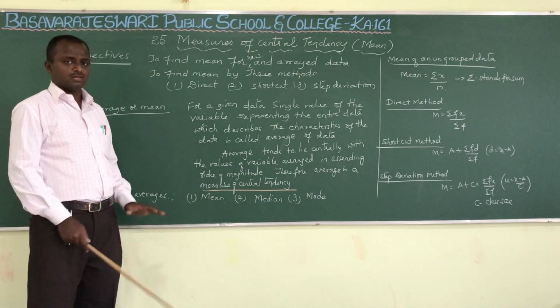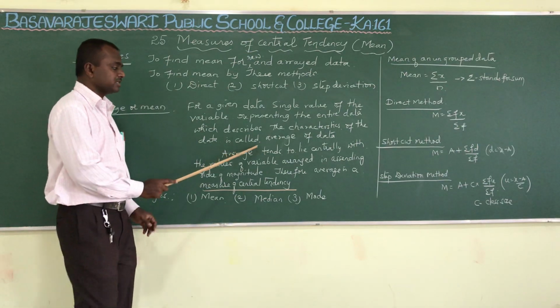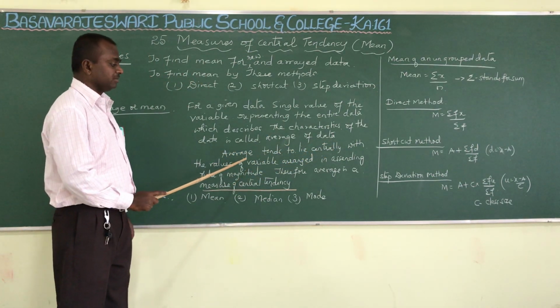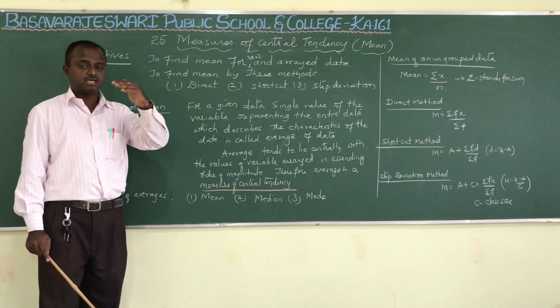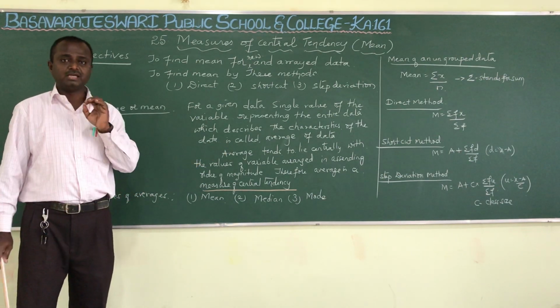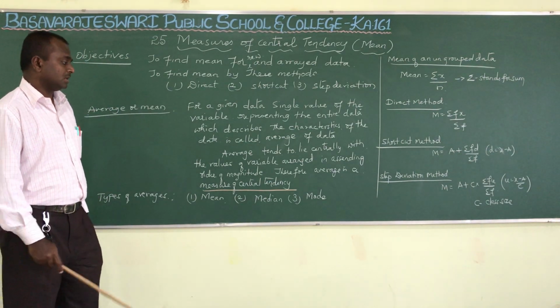This average always lies centrally with the values of the variable arranged in ascending order. If you arrange the data in ascending order, the average or mean lies at the center of the data.